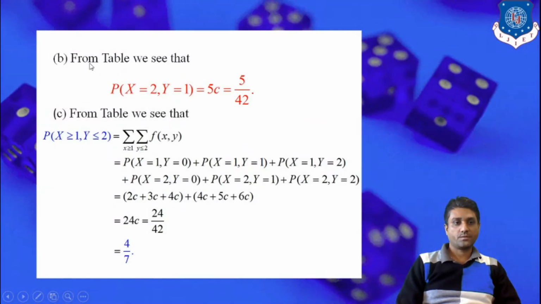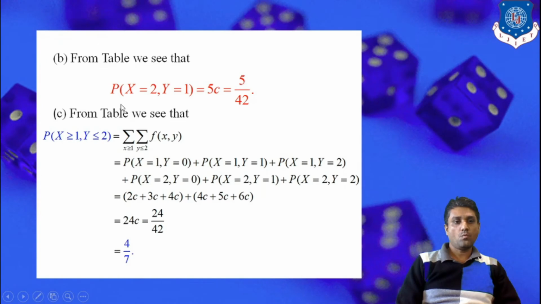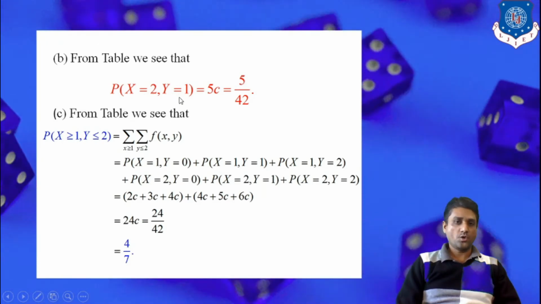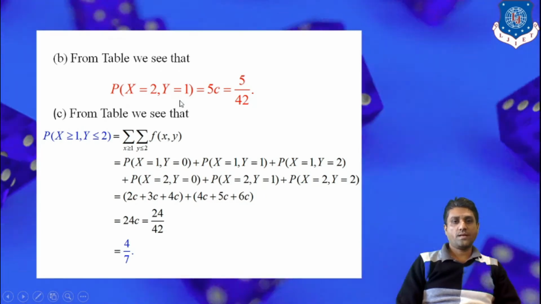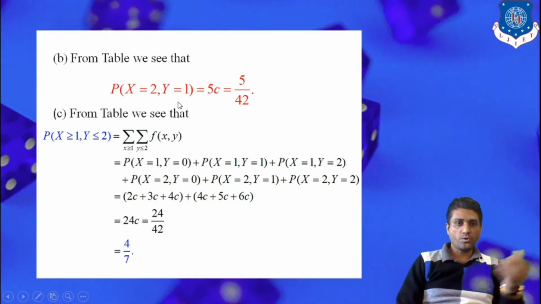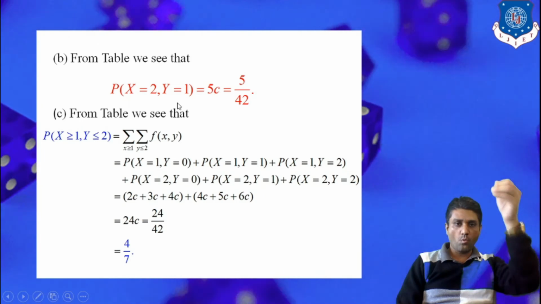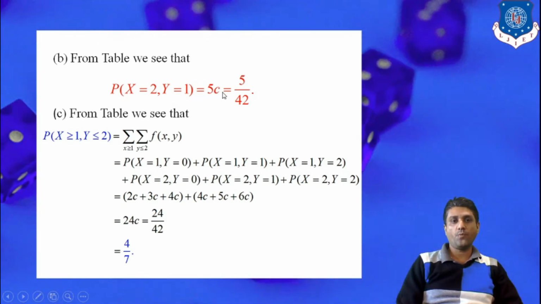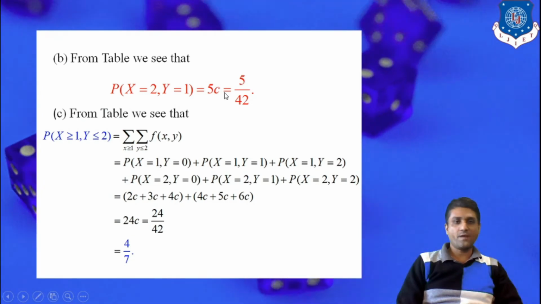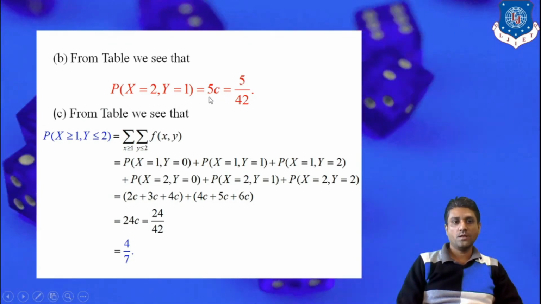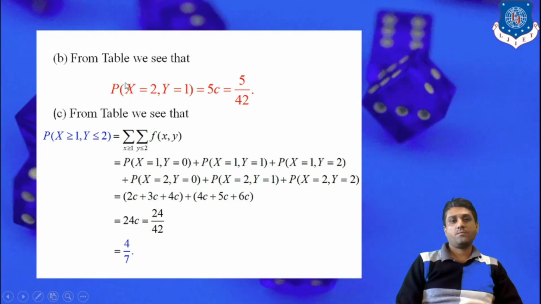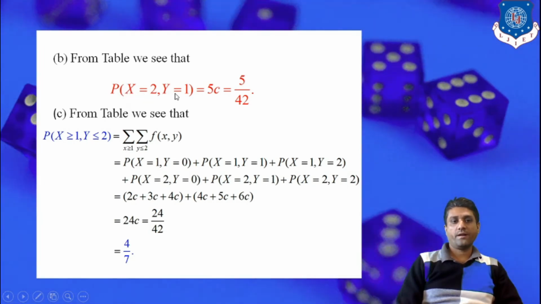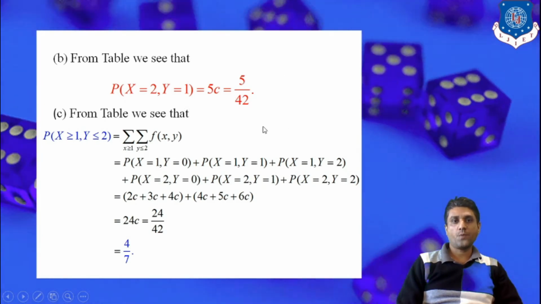Now the second option. From the table we see the probability of x equal to 2, y equal to 1. We consider x equal to 2, that is the second row, and y equal to 1, that is the second column, and the corresponding joint probability function takes the value 5c. But in the first option we calculated c as 1 by 42. So the probability when random variable x takes the value 2 and random variable y takes the value 1 is 5 by 42.